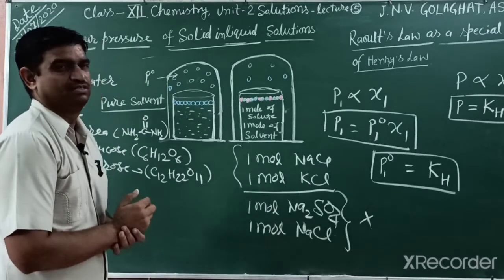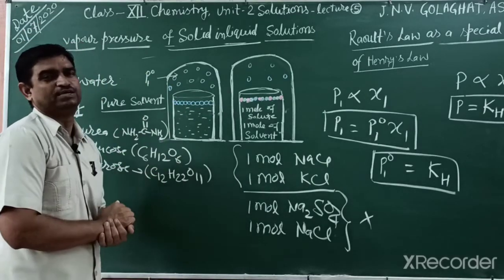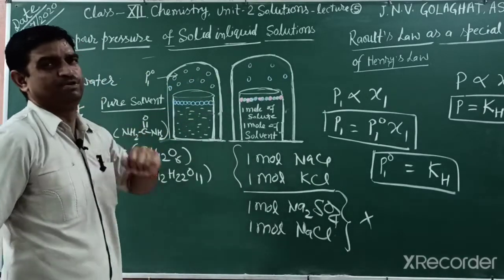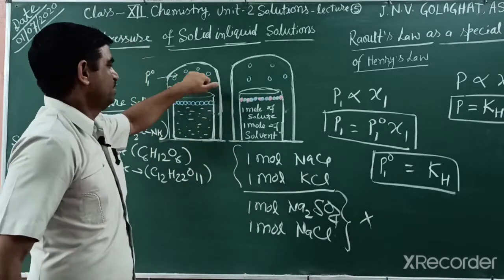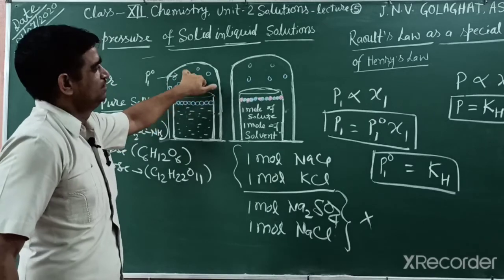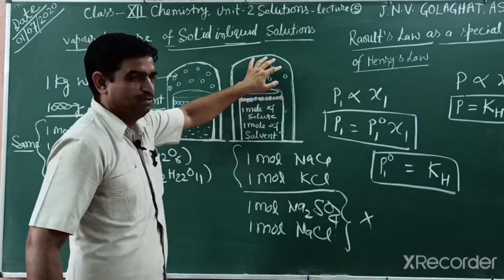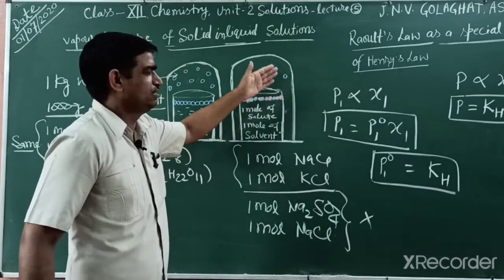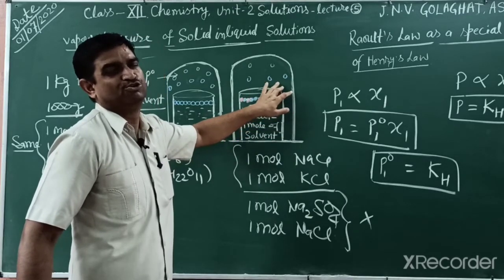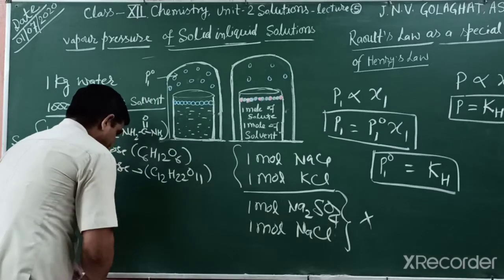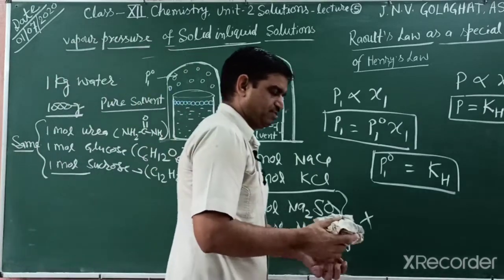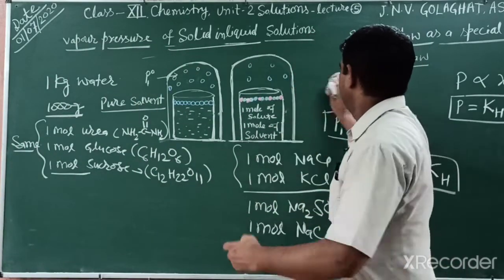That is known as relative lowering in vapor pressure, a reduction in vapor pressure. This vapor pressure is the pure vapor pressure. If we put in a solute, then the vapor pressure decreases. That is known as lowering in vapor pressure of the solvent. How can we explain that lowering in vapor pressure of a solvent? By mathematics.